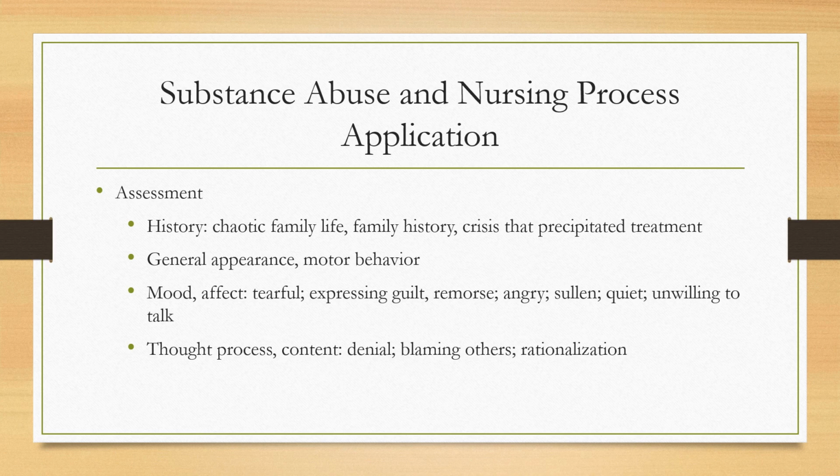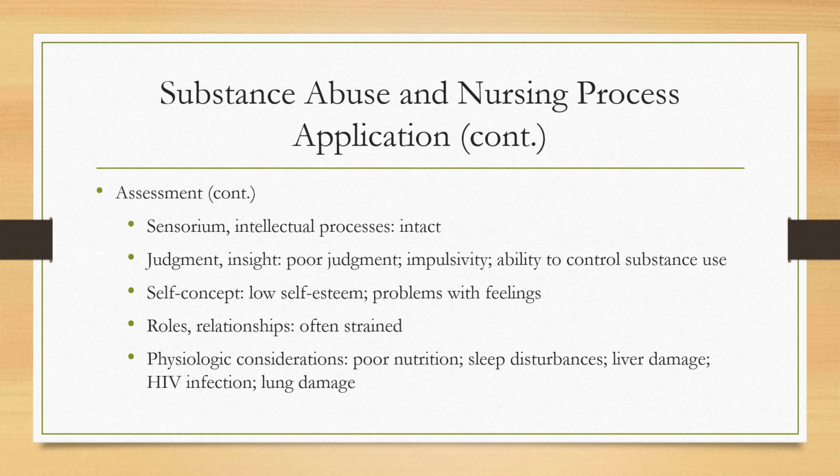Thought process is usually pretty normal, but the patient may be in denial about the extent of their substance use and may minimize. They may blame other people or things for their use and insist they can quit on their own. Sensorium and intellectual processes are usually intact unless there are some neurologic deficits from long-term alcohol or inhalant use. Judgment and insight may be fair or poor, as patients may continue to act impulsively. They may still believe that they're able to control their substance use, and they may not see the loss of jobs or relationships as connected to their substance use.